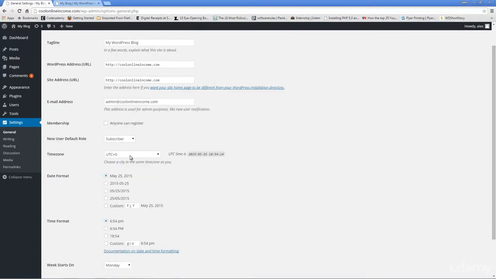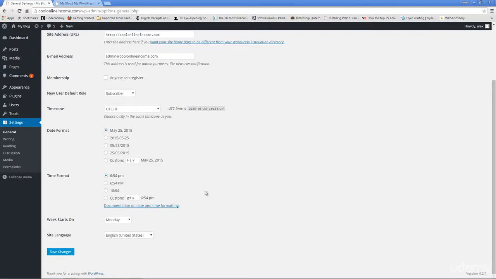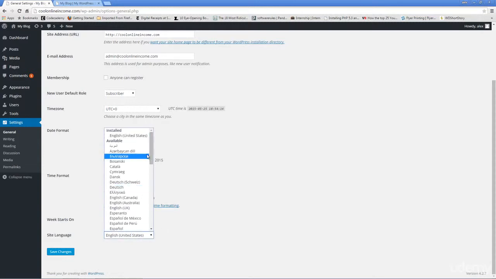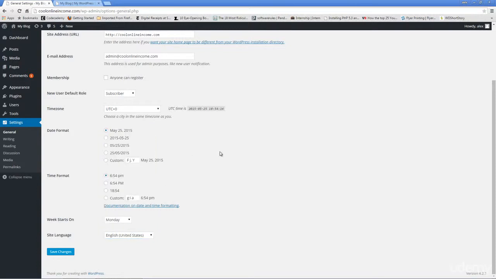You can change the time zone as well if you wanted to. You can change the date format, the time format. You can change when the week starts, whether it's on a Monday or on a Sunday, depending on what you want. And of course, you can change your site language from English to, I don't know, Russian, I think. Or Italian, whatever, wherever you're from, you can change your language to your own style.